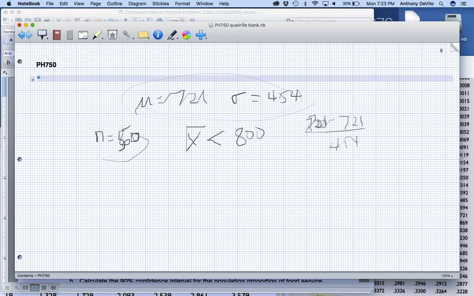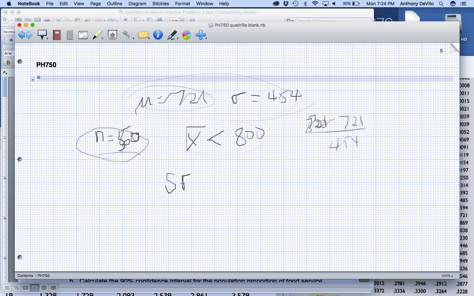But now I'm dealing with a sample. We expect it to have approximately the same value as the mean of the population, but I'm looking to see what percentage of the time I would get a sample that's bigger than 800. So now I need to know how variable samples of size 50 would be.